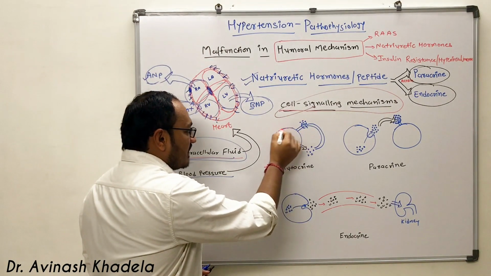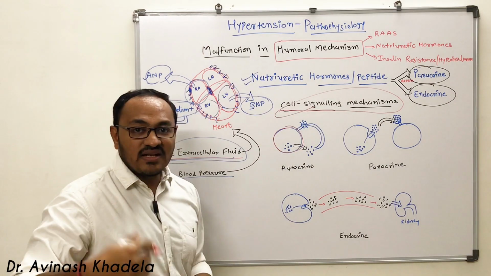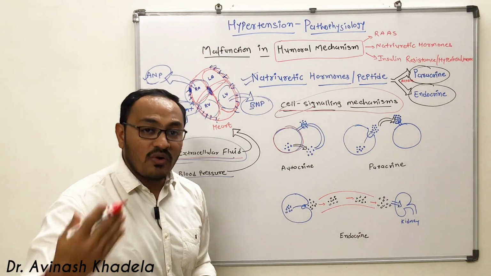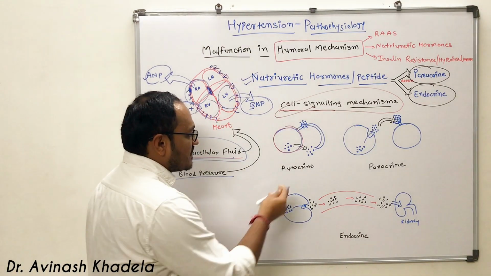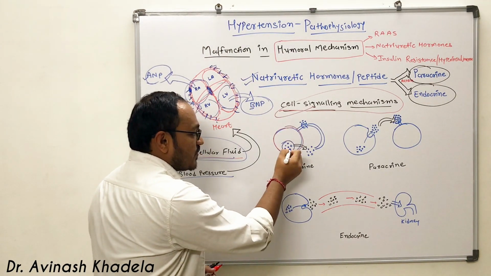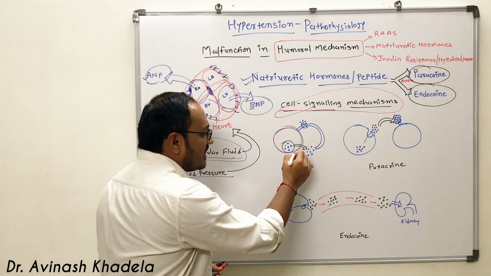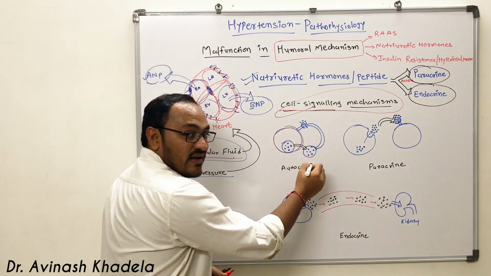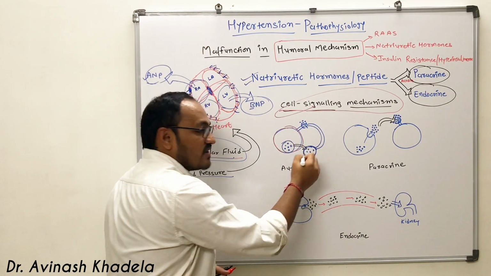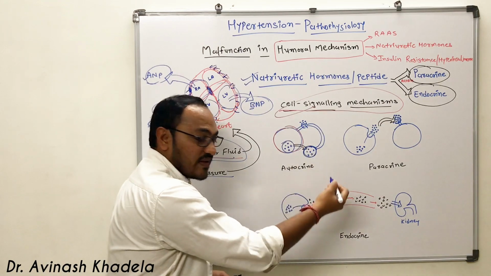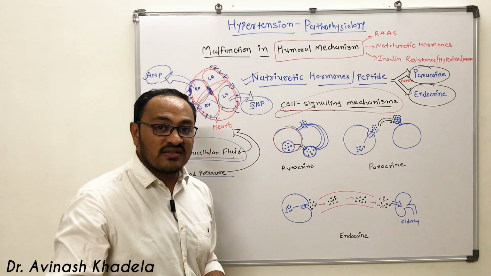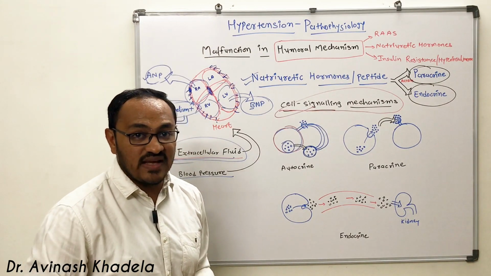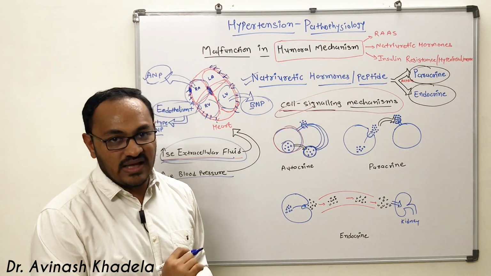So when the cell is releasing certain kinds of substances, hormones or enzymes, which are synthesized by the cell, and this released substance is released to the extracellular domain and binds on the receptor which is present on the same cell which has secreted those enzymes, that is called the autocrine mechanism.